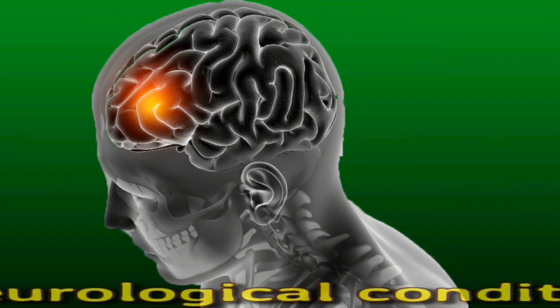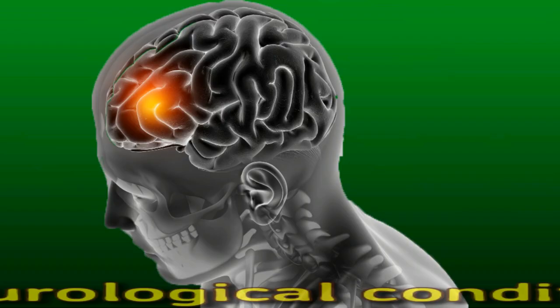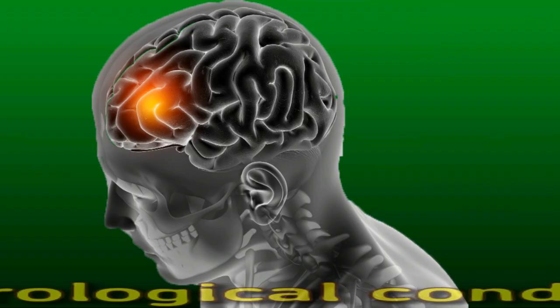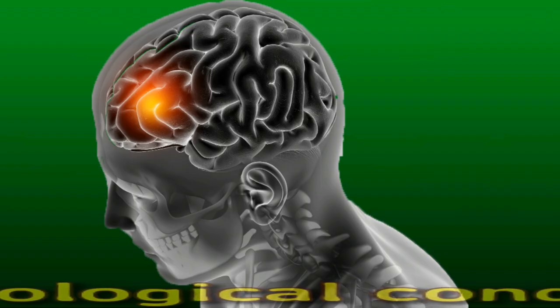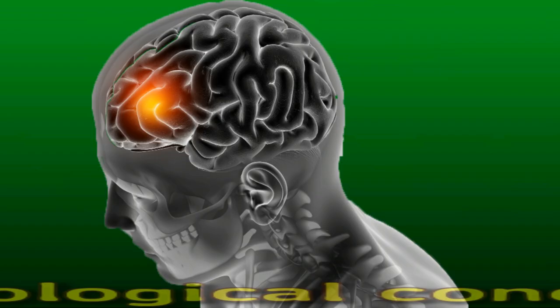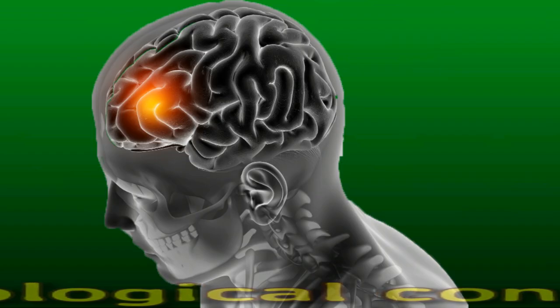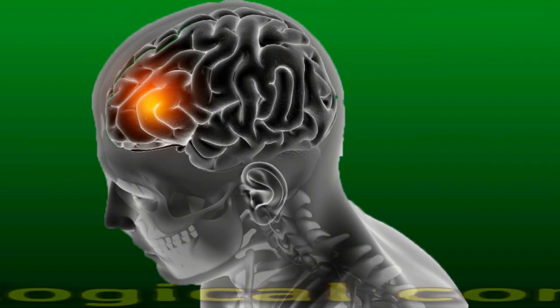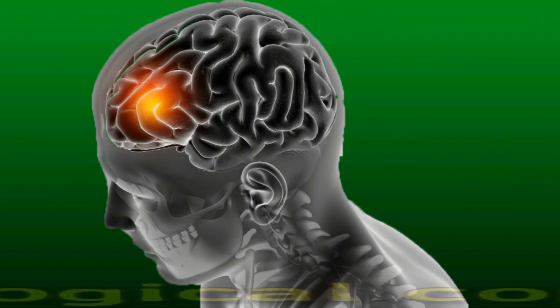Spinal cord injuries. Injuries to the spinal cord can interrupt communication from the nerves to the muscles. The effects can depend upon the exact site of the injury. Neurological conditions are often progressive, which means that they get worse over time. Some of these conditions also have stages of remission, when symptoms lessen or even disappear for a period.